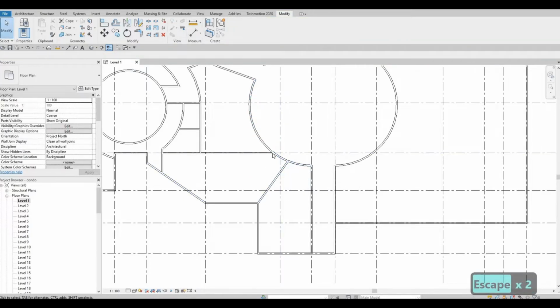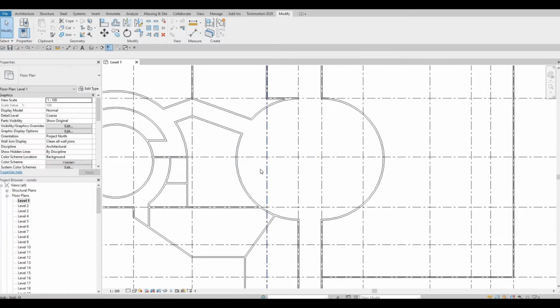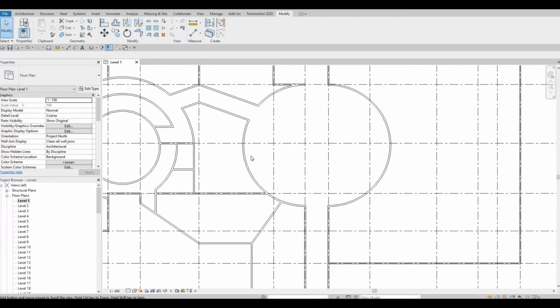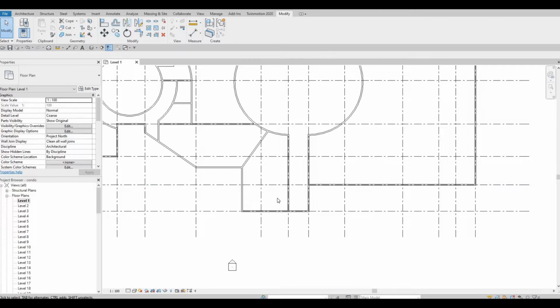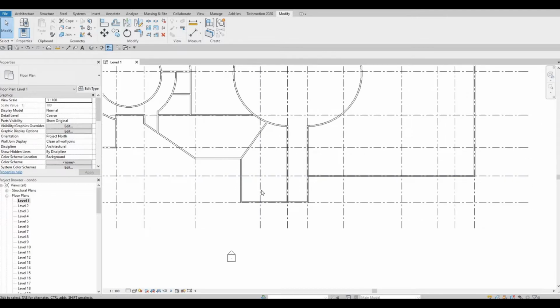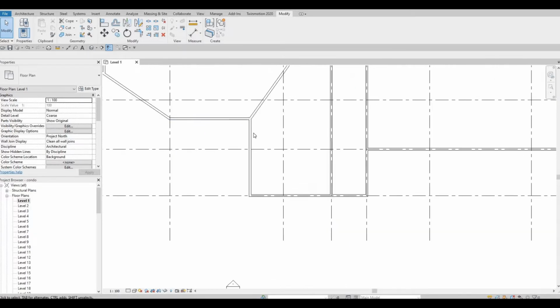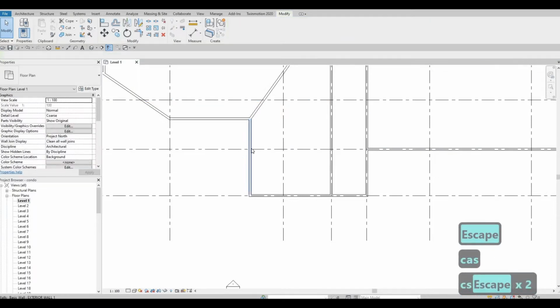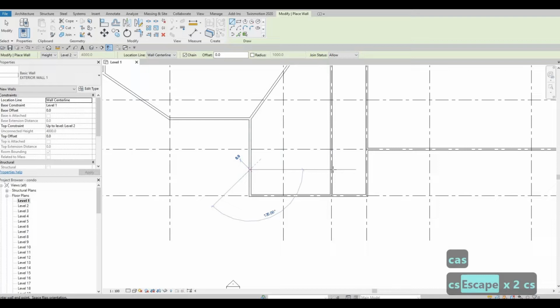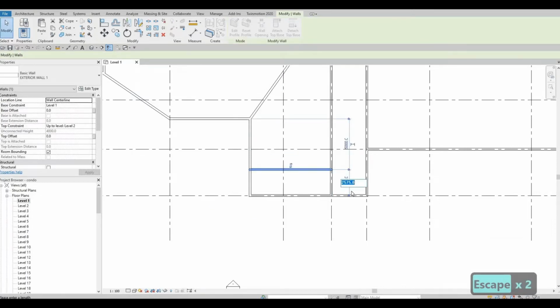So we could have access as well here for the receiving area, so that we could just go anywhere right here. And then this one will be some washrooms, and then we will have some stairs right here as well. So now for the stairs right here, we could just click on this wall, CS, and then we can put 2500 here.